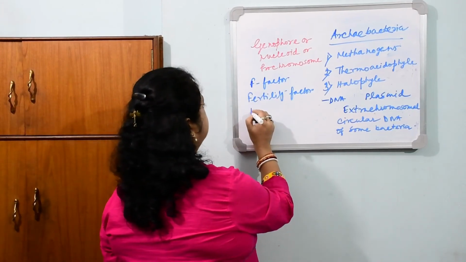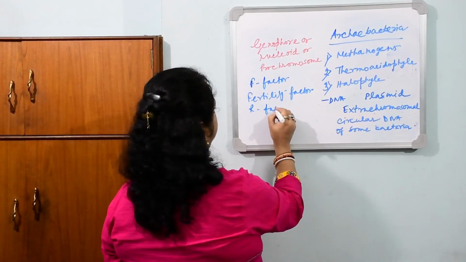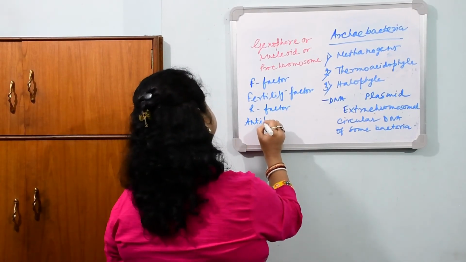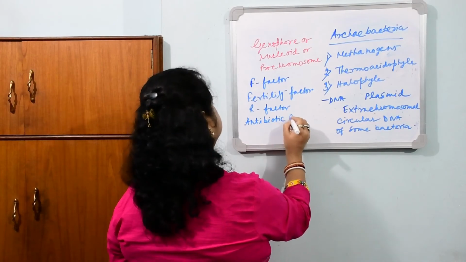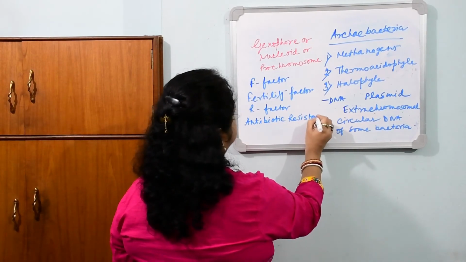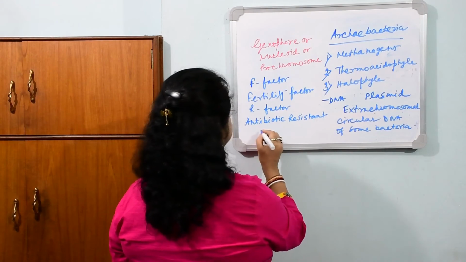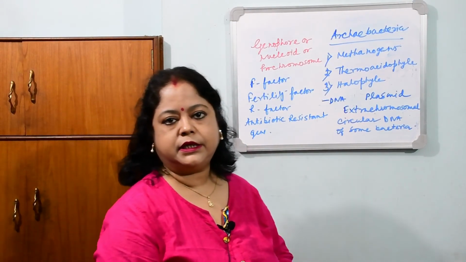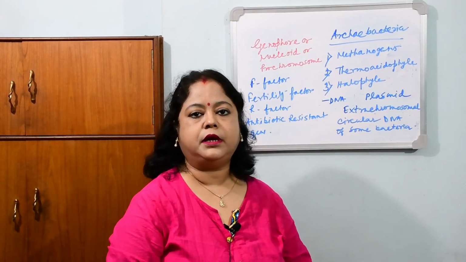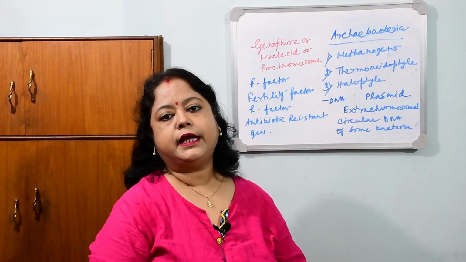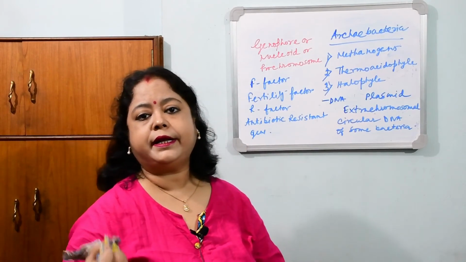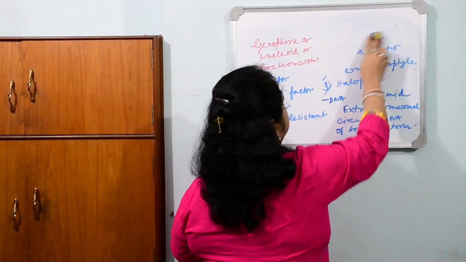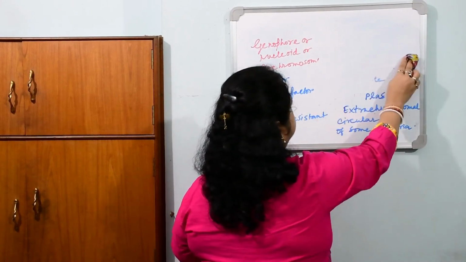Other than that, there is the R factor, the antibiotic resistance gene. Bacteria which contain the R factor plasmid can combat the antibiotic, so they cannot be controlled by the antibiotic.